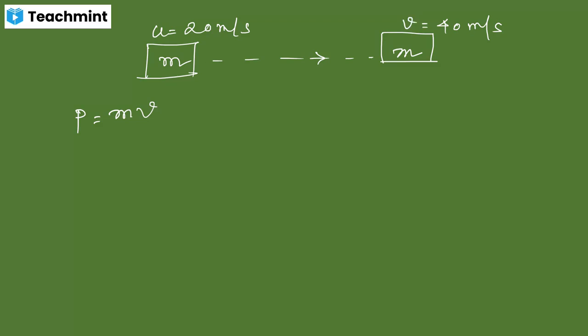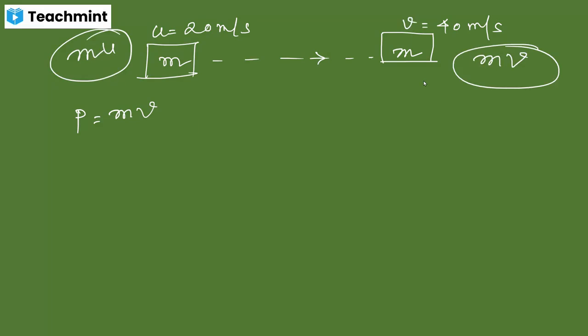So the initial momentum is mass into initial velocity, and the final momentum is mass into final velocity. Up to this much, is it clear, everyone? Yes, sir.